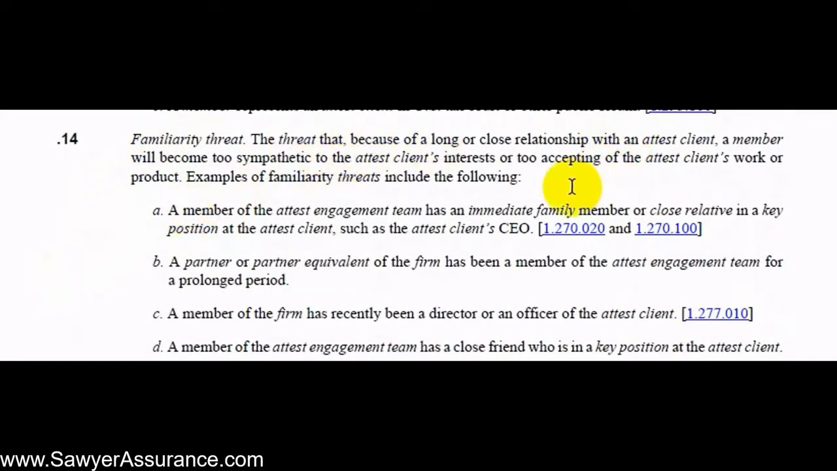And this might happen if the auditor and the client have had a really long relationship. And so after that long relationship, the auditors become sympathetic to the client's interests and too accepting of the client's work. And so that might come about if the auditor has a family member working in a key position of the client. The partner of the audit firm has been working on that engagement for a really long time. A member of the auditing firm has become a key employee or director of the client, or a member of the engagement team has a close friend who is in a key position at the attest client. So being too familiar with the client or in relationships with those at the client might be a threat to our independence.